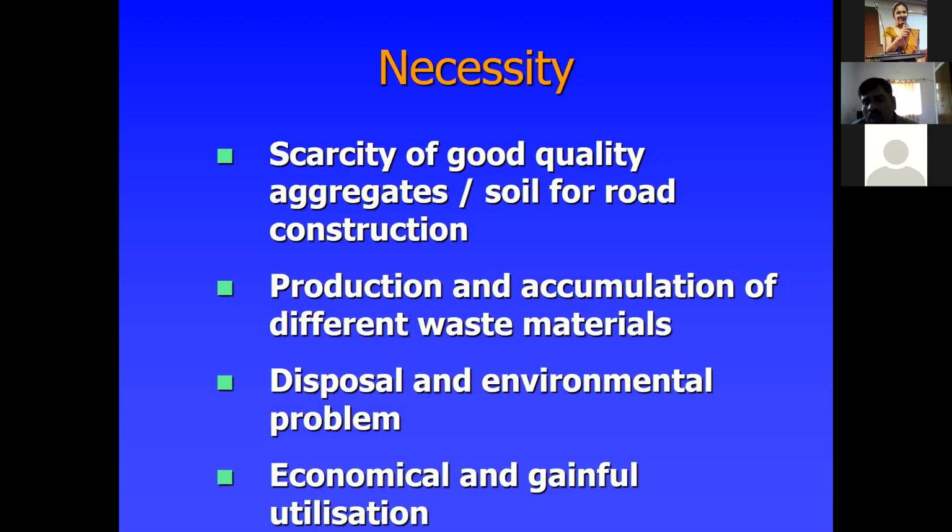A huge quantity of fly ash is available, and there is no place to dispose of it. It also causes environmental problems, because fly ash consists of very small, minute particles, and it affects even those staying near the plants. Definitely there are environmental effects, so utilizing locally available materials is useful for economical and gainful utilization.